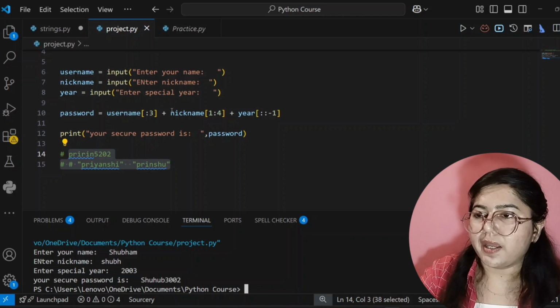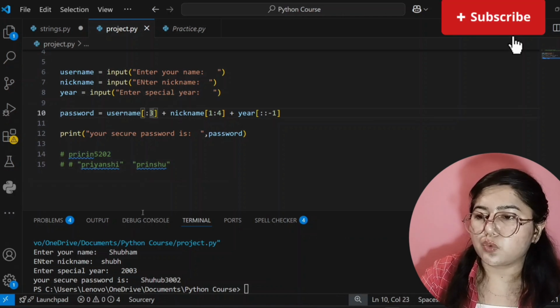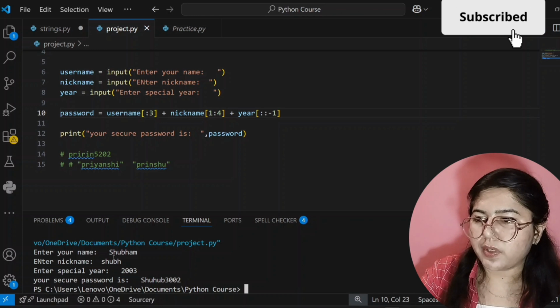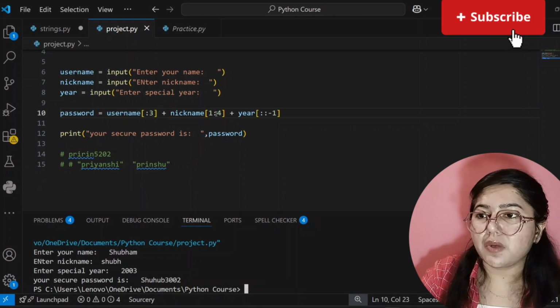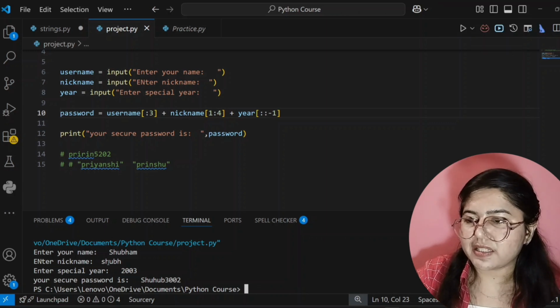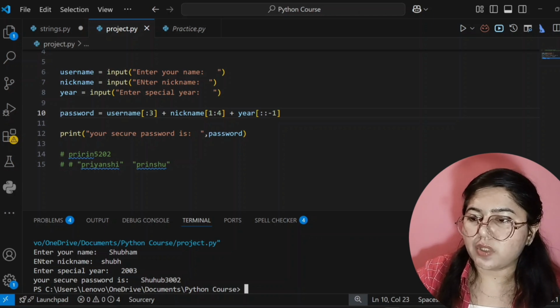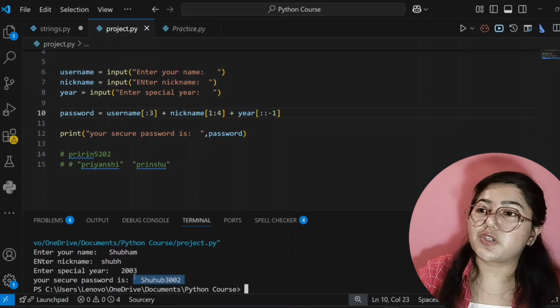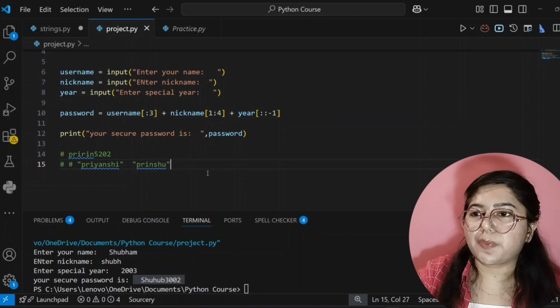SHU. Why? Because I have told it to go from the 0th index until 2. So that's why it is taking from 0 index until 2. So SHU. Then for the nickname, start from 1 until 3. So start from 1, that is H, then 1, 2 and 3, HUB. Then 2003 is reversed, that is 3002. So that only it is showing. So I hope you understood this part and please practice this.